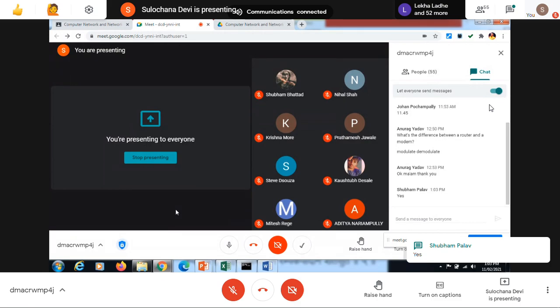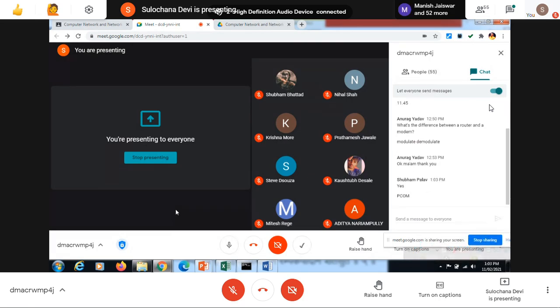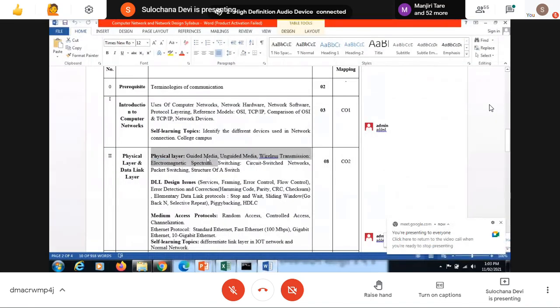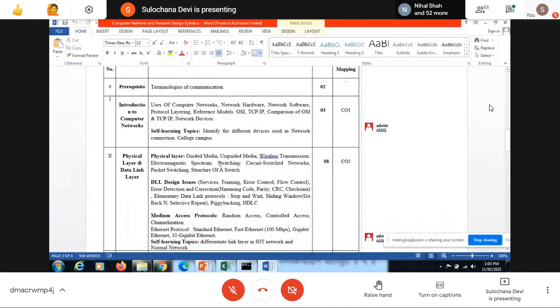So you have a basic idea. In this part, there is nothing to explain, and we have so many other things to explain. Our syllabus is so vast. So directly, I will start with our DLL design issues. Once I finish this, then we will come back to switching and the structure of the switch. Okay. So from the next class onwards, we will start with the data link layer. Once we finish the basic concepts of this, then I'll teach you switching and the structure of a switch. And this first part, the physical layer, guided media and unguided media.